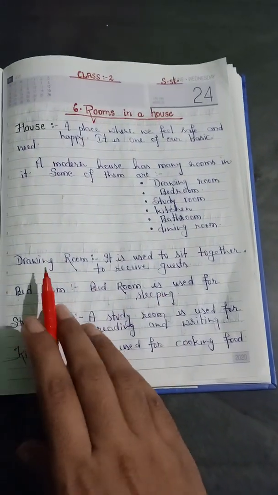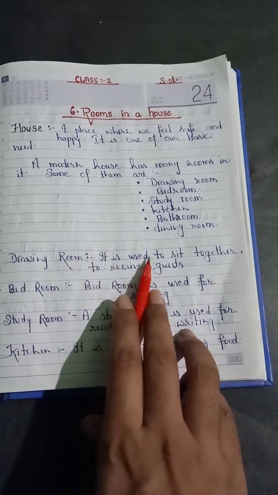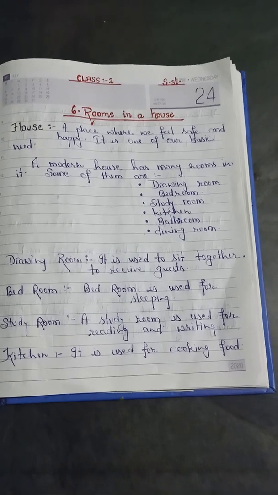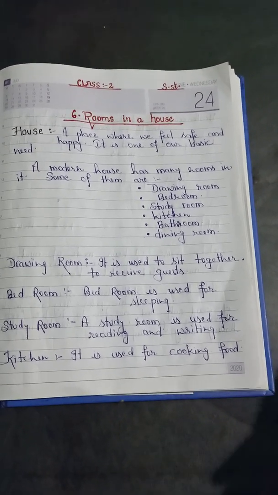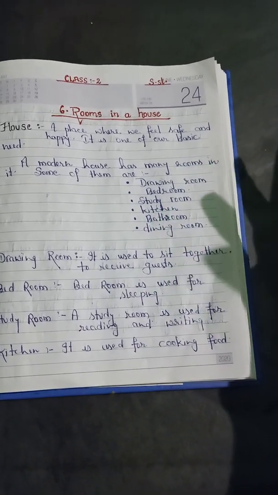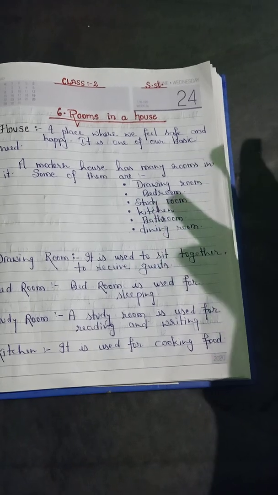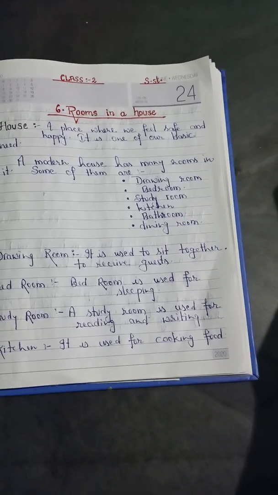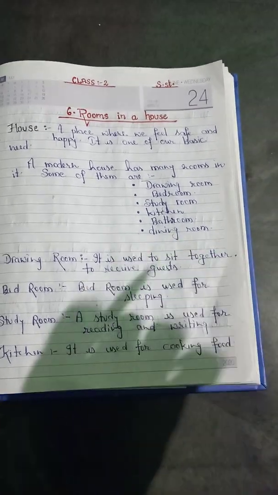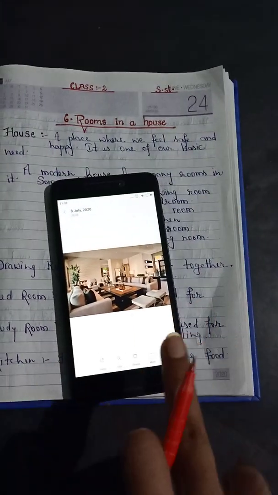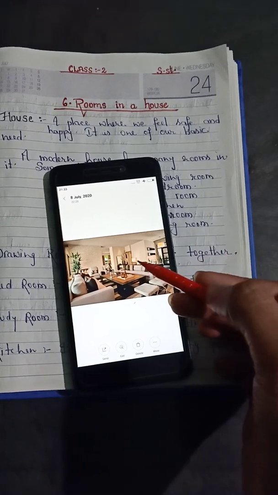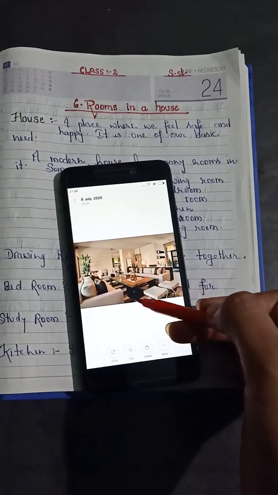So first of all, what is a drawing room? It is used to sit together and receive guests. It is the place where we keep our sofas, where we sit together and have a gossip, where we attend our guests. When guests come to our home, we allow them to sit there. That room in our house is called the drawing room. Here it is the drawing room. Here we attend our guests and sit together and have some gossip. So this is the first category.